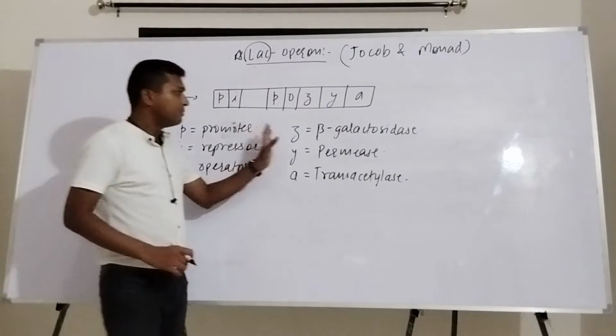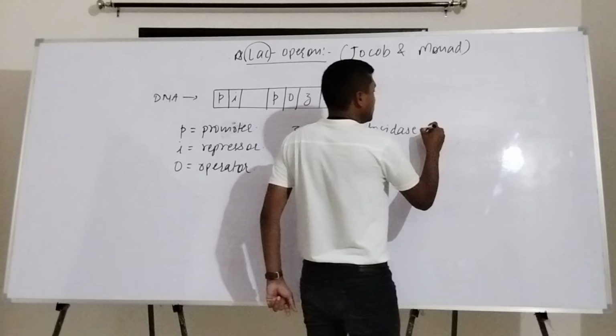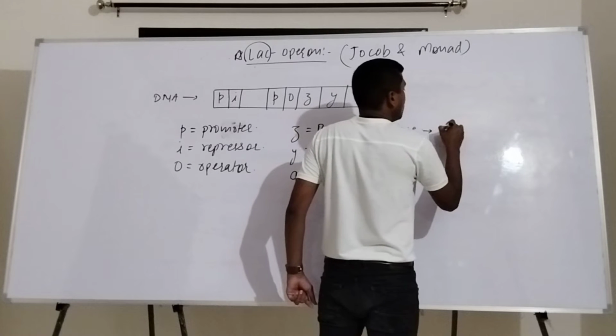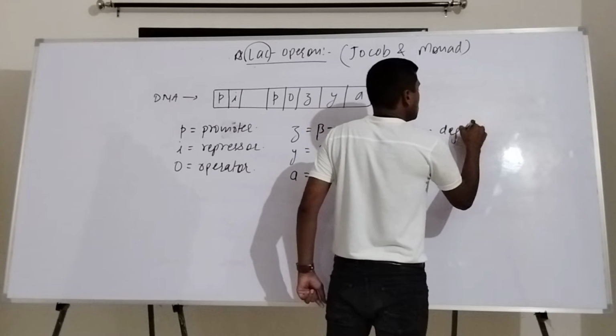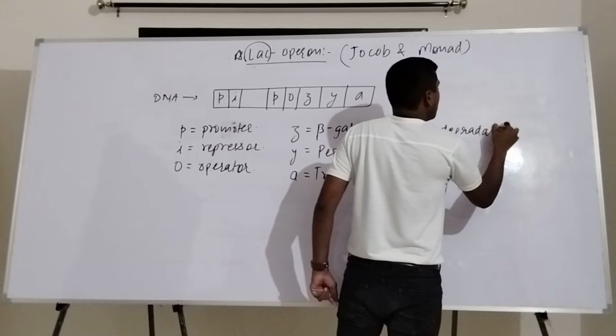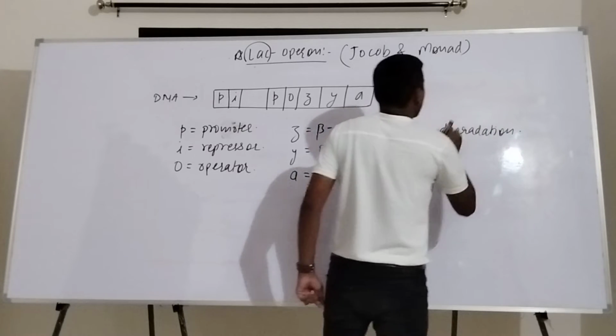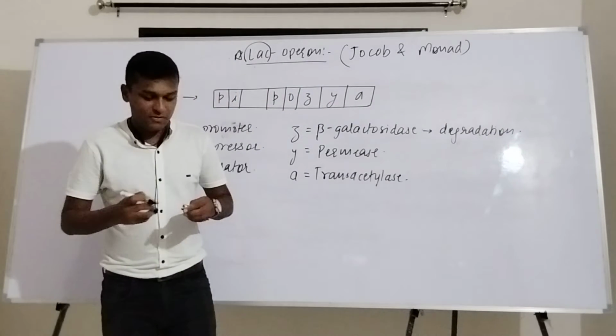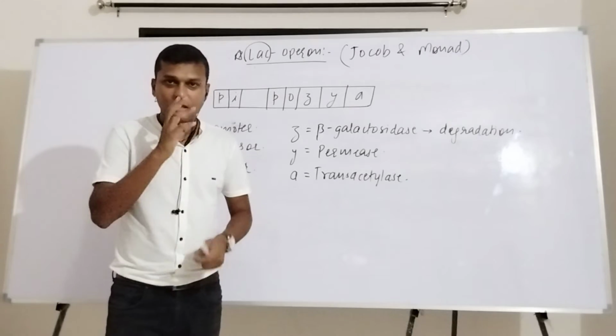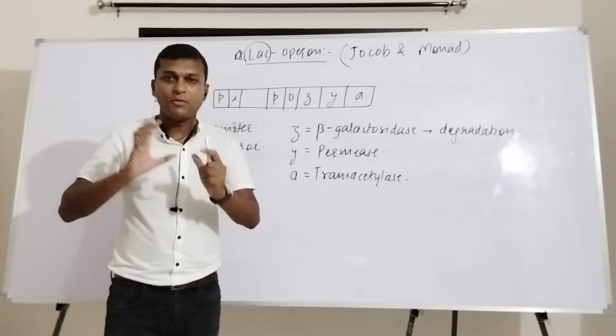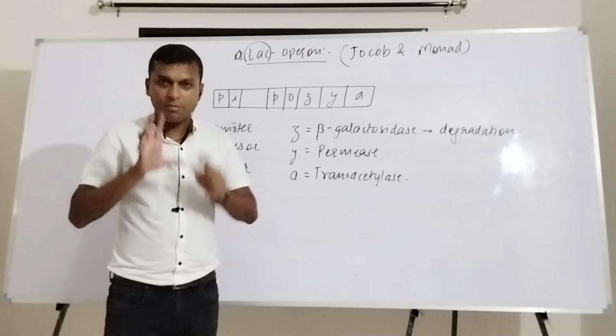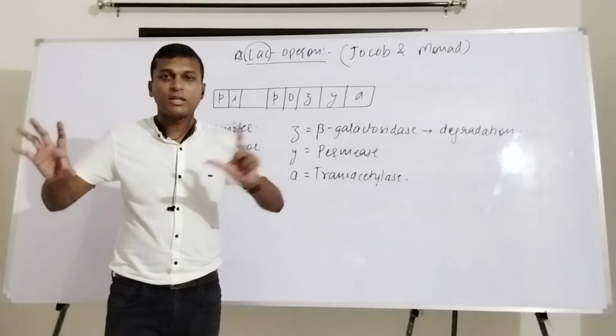Okay, beta galactosidase basically works for degradation of lactose. This actually cleaves or cuts the joining bond between glucose and galactose. It cuts that particular bond.